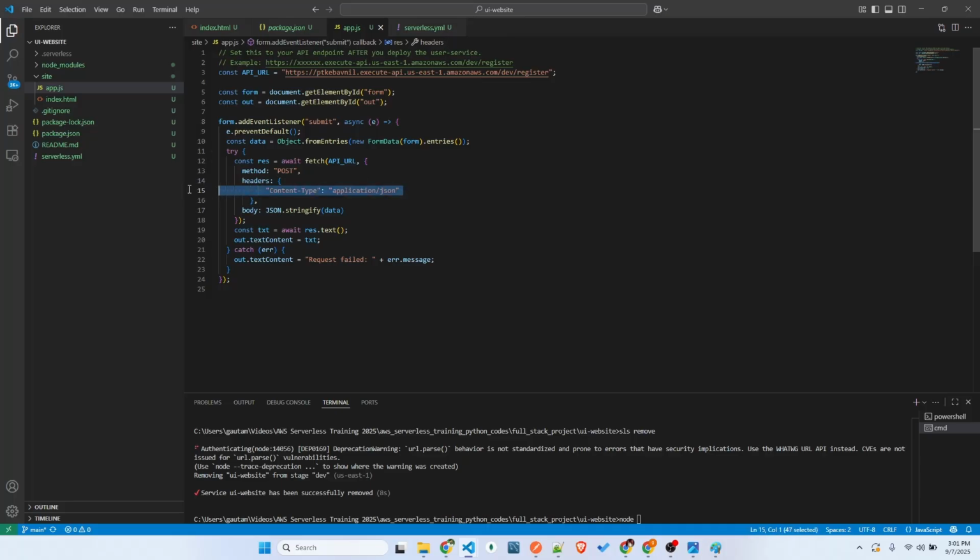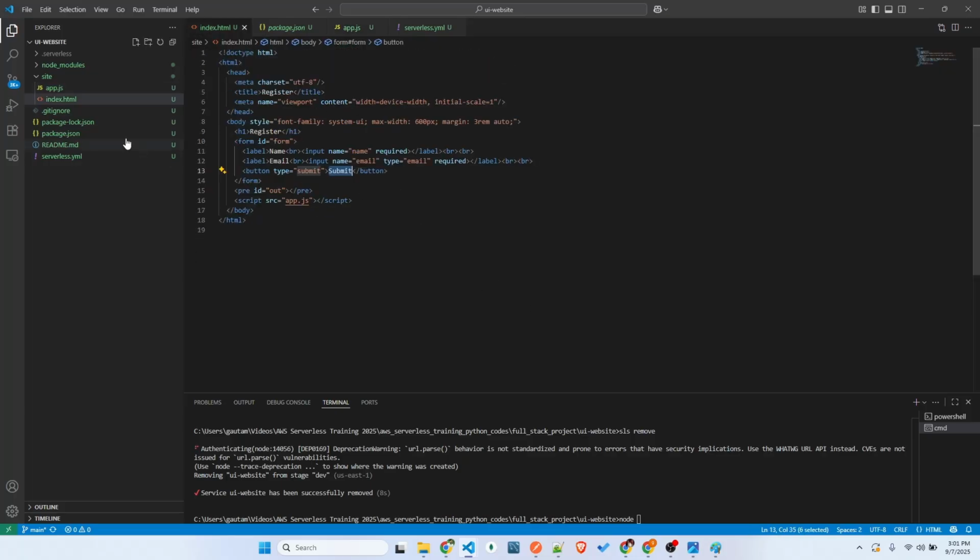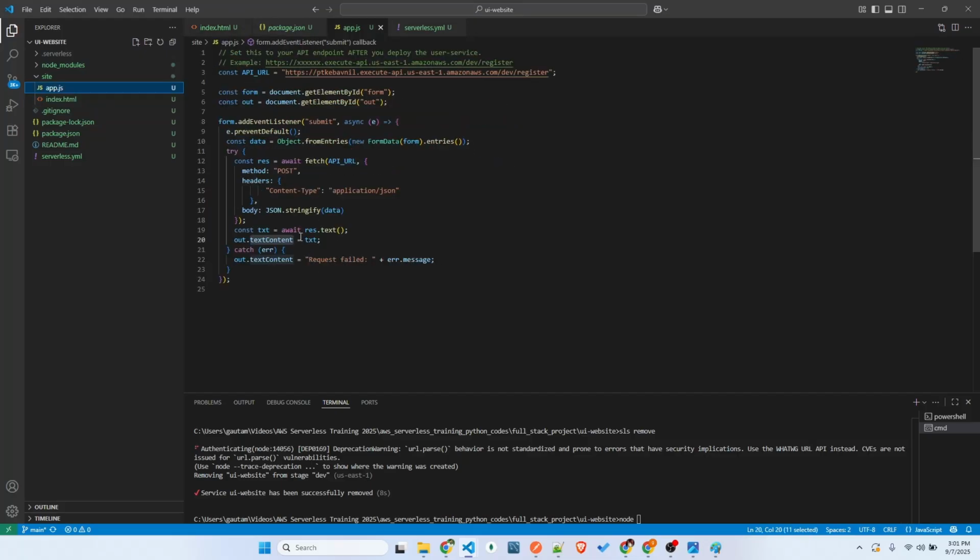You can just ignore this one, but you create a request, get the text, and print it on the front end, just to know that the email has been sent. Something like that will be printed over here. That's it. In the output here, you can see the alert. So it's as simple as that.